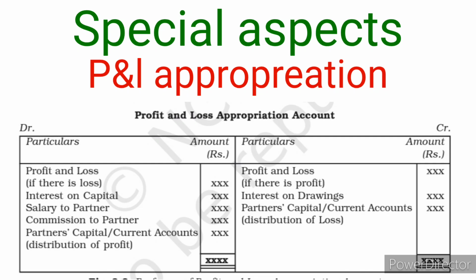In case profit has been distributed to the partners, profit and loss appropriation account debit to partners' capital account will be credited. In case it is a loss, it will be debited in the partners' capital account. So the journal entry will be partners' capital account debit to profit and loss appropriation account.